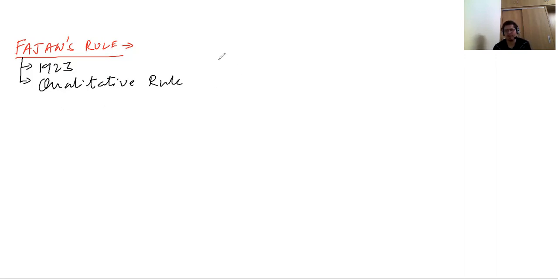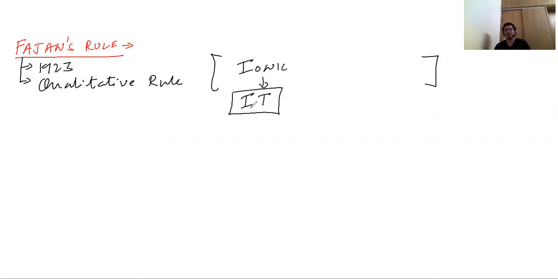Before going into that, let's go and check back various types of compounds which we have studied. You remember we have studied ionic compound, and I gave you a cheat code that ionic compound is formed by the complete transfer of electron. So the cheat code was IT, ionic and complete transfer of electron. Same thing with covalent compound. Covalent compound is formed by mutual sharing of electrons. So the cheat code I have given is CS. So IT, ionic transfer, CS, covalent mutual sharing.